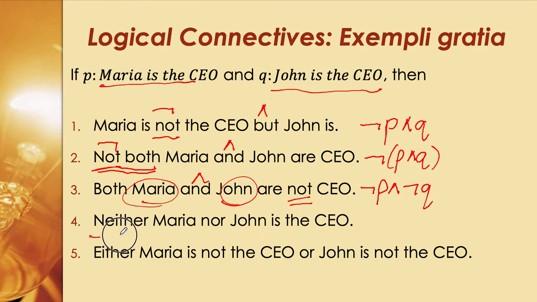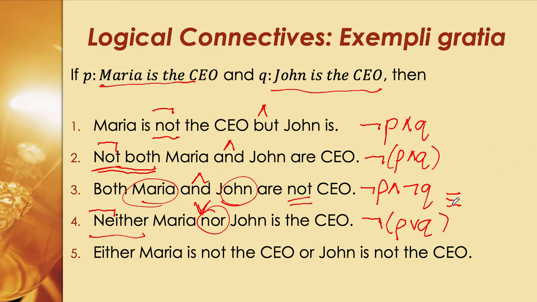Number four, neither. Neither is still a negation. Maria nor, so we have a nor now. It's not and, so therefore it's a conjunction. John is the CEO. So neither Maria nor John is the CEO. Actually, 3 and 4 are one and the same thing. We call them logically equivalent.